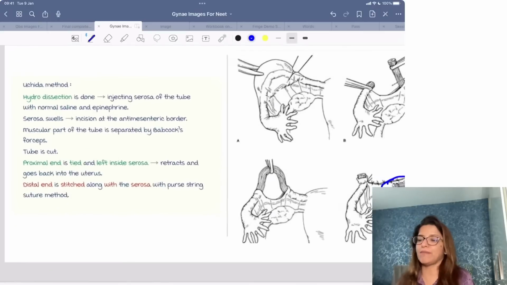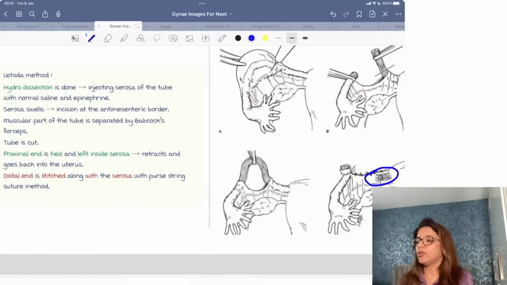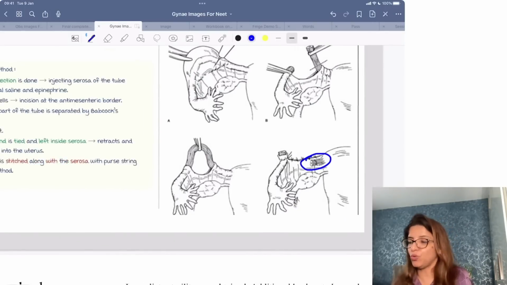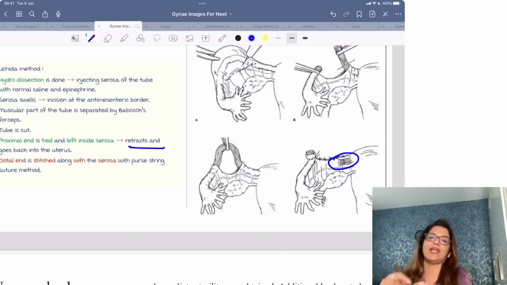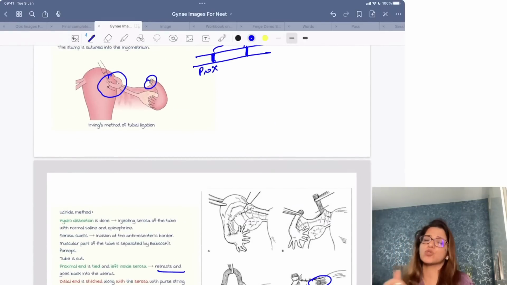In the Uchida method, you first do hydrodissection so that the entire serosa swells up. Then you do a double ligature and cut the tube, and the proximal end will be left like this only. It retracts, whereas the distal end is stitched to the serosa. So Irving and Uchida sometimes get confusing. Parkland is very simple, and Pomeroy's is very simple to recognize. It's Irving and Uchida where you get confused.